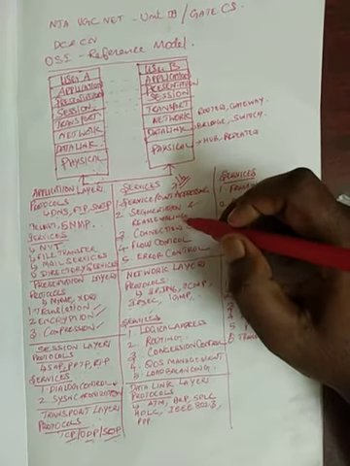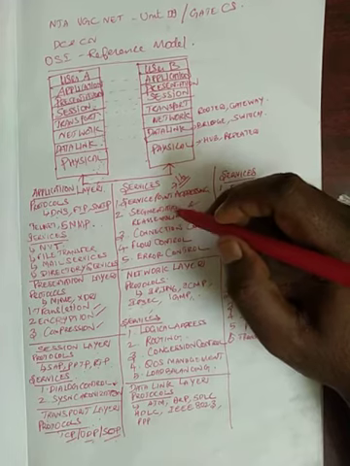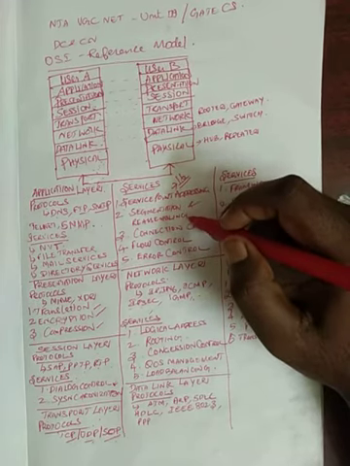The other services in this transport layer are segmentation and reassembling.